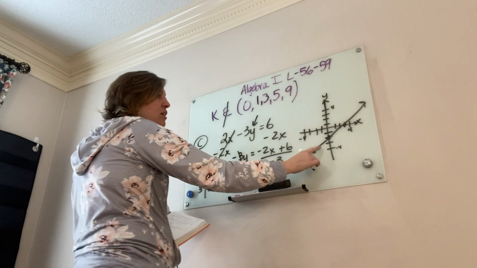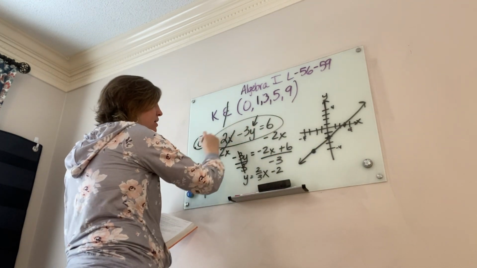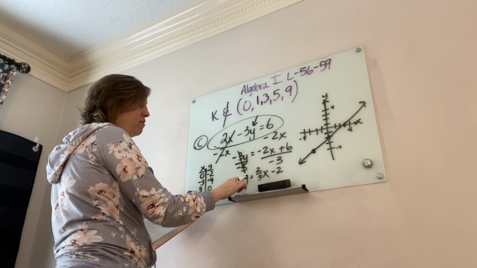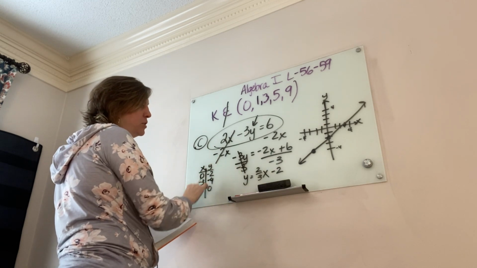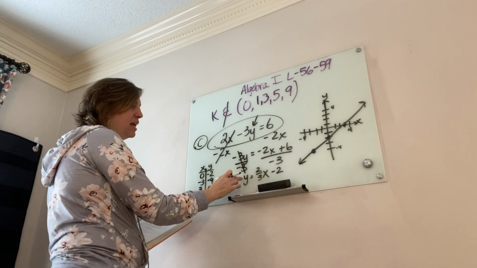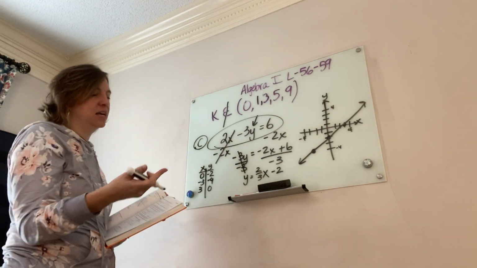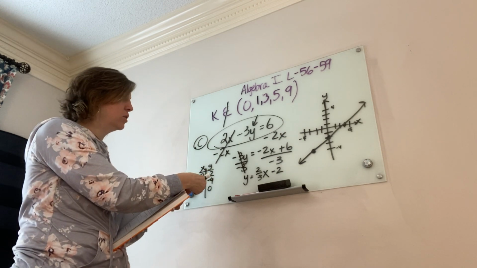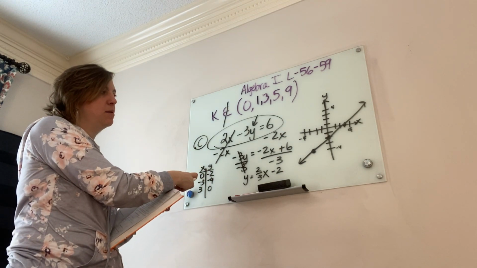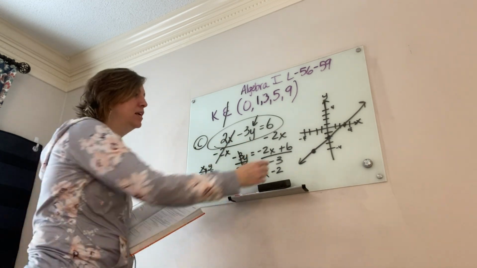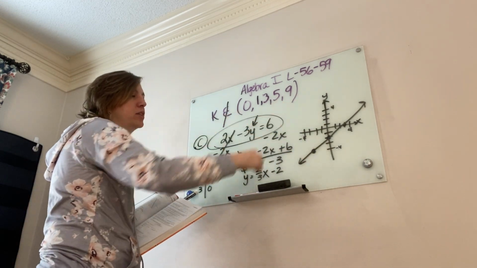But this graph is this equation that we started out with. All we had to do is get y by itself, and then we just had to substitute in. We're kind of isolating the y, and then we're just plugging in variables. If x is this, then what's the y? So remember that depending on what x is, we can figure out what y is. And this line continues this direction or this direction.